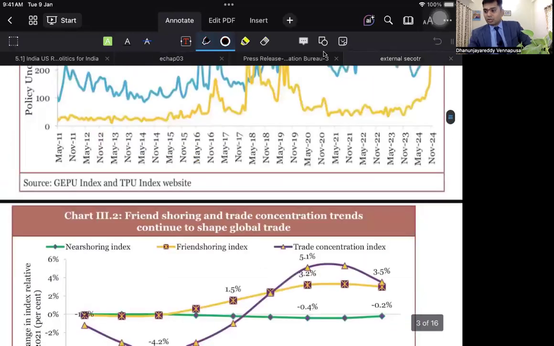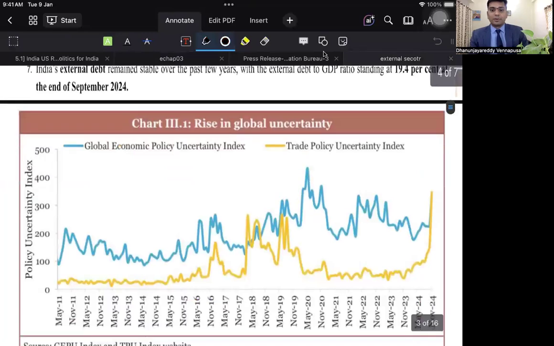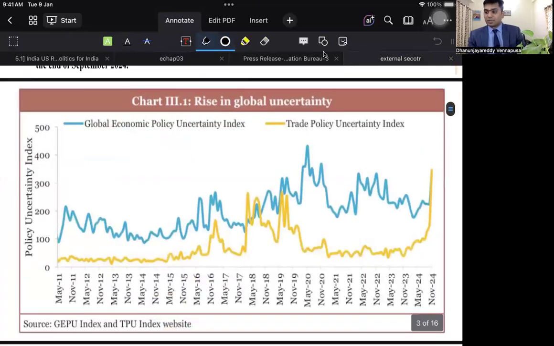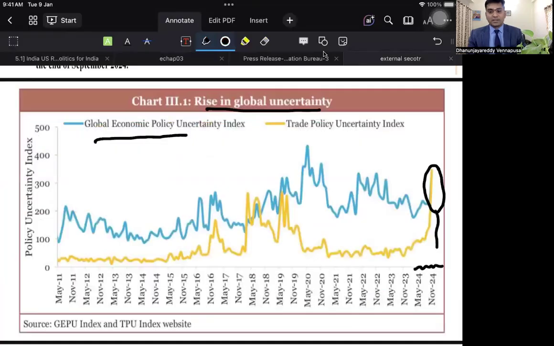So to start with, if you look at global uncertainties, according to the Global Economic Policy Uncertainty Index, the global uncertainties have risen very sharply in the last quarter, or May, June, July, August, September, October and November quarters of this financial year. Trade policy uncertainty has been very high and global economic policy uncertainty has been very high. So the uncertainties at the global level have substantially increased after a declining phase.